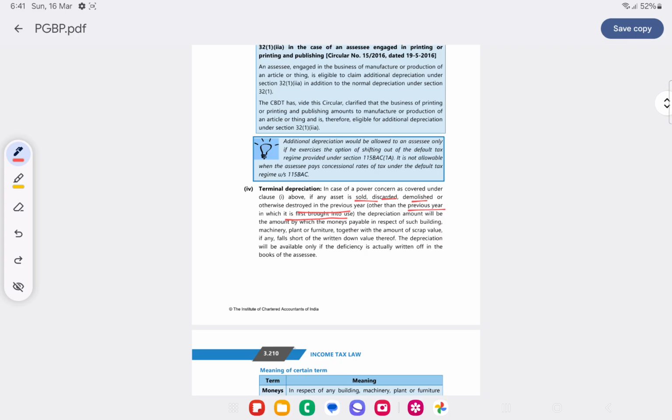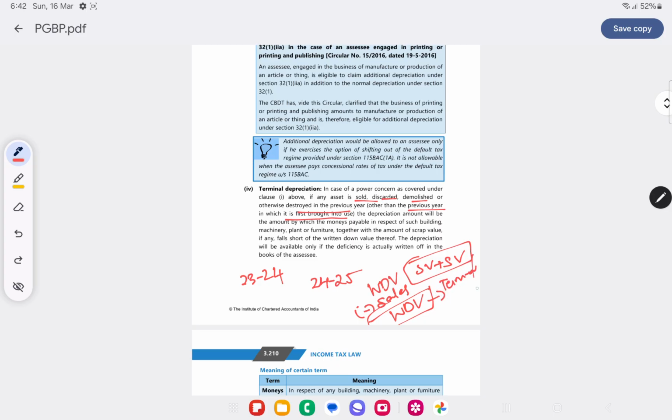Okay, so it is brought to use in 2024, but in 24-25 itself the asset is discarded, and we are getting either scrap value or sales value. Whatever the sales value we are getting is less than WDV. So now WDV minus sales value we'll get a WDV, right? But the asset no longer exists. So this will be taken as terminal depreciation and will be charged to P&L account.